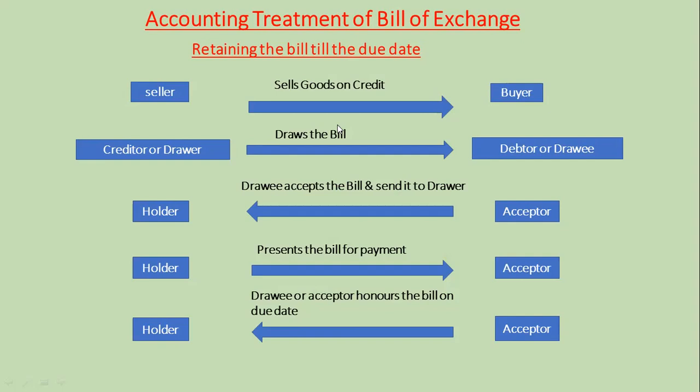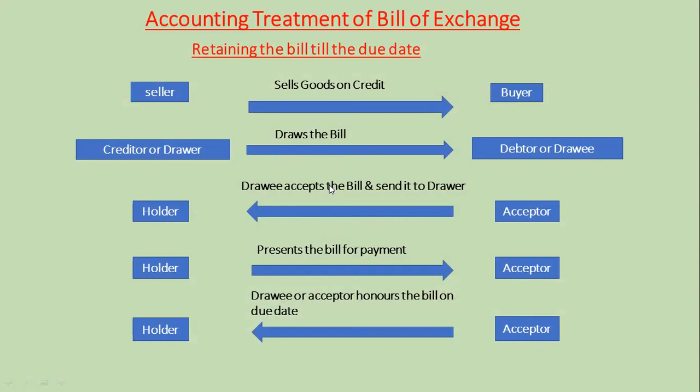Till the due date, this instrument does not become a bill of exchange. On the due date only, it can be presented for encashment to the drawee. He then can either honor or dishonor the instrument.